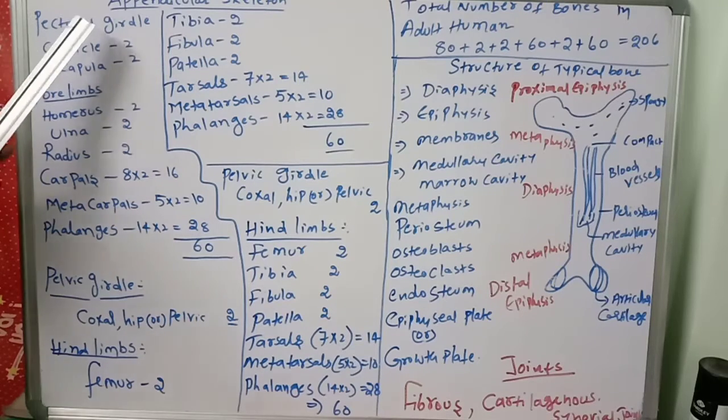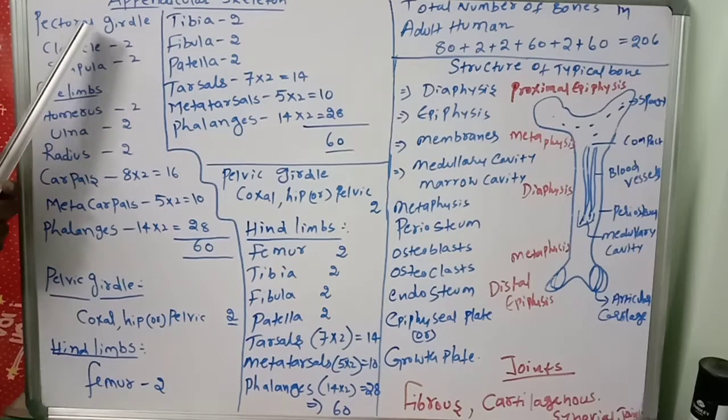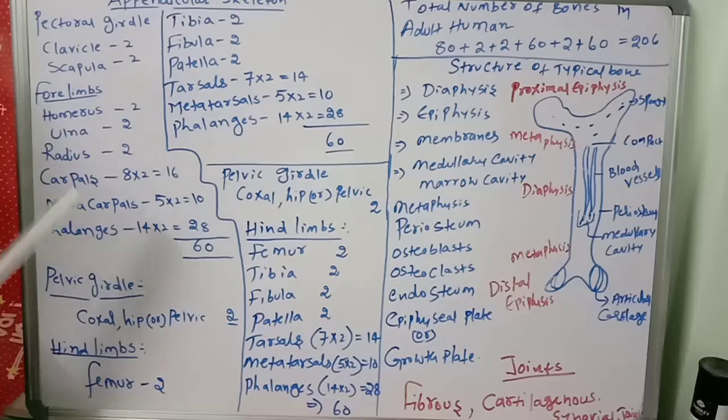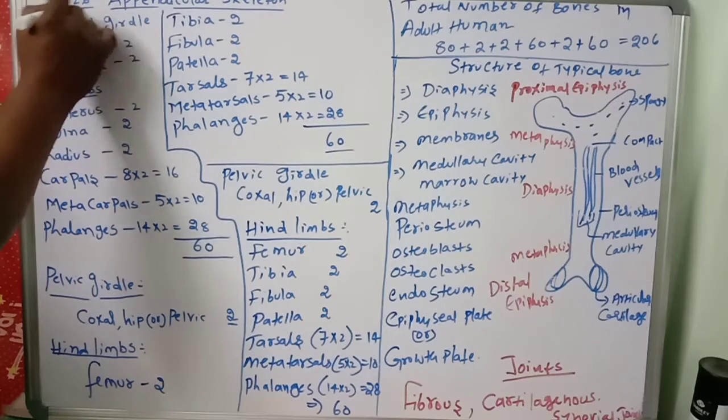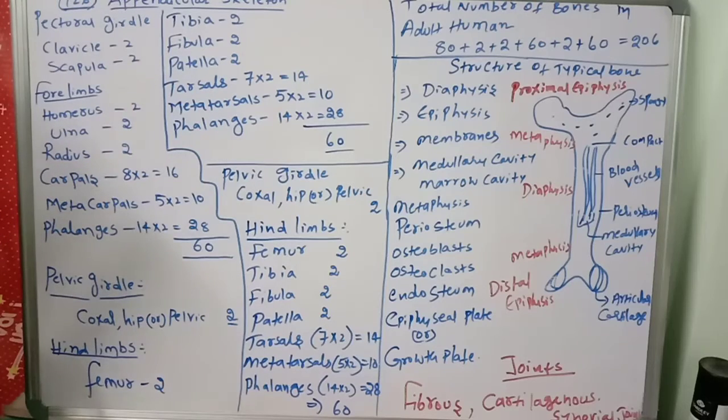The bones of the upper and lower limbs along with their girdles: the pectoral girdle near the neck, and the pelvic girdle near the lower abdomen, the pelvis. Together they are called the appendicular skeleton system. Total appendicular skeleton system, how many bones? That is important. It consists of 126 bones. This point you have to remember.